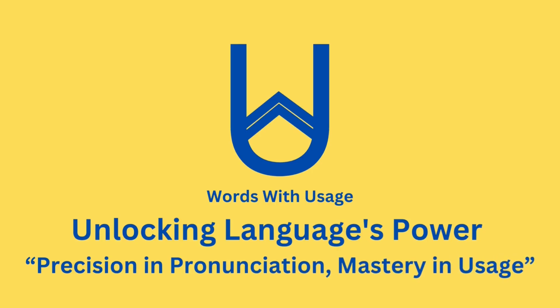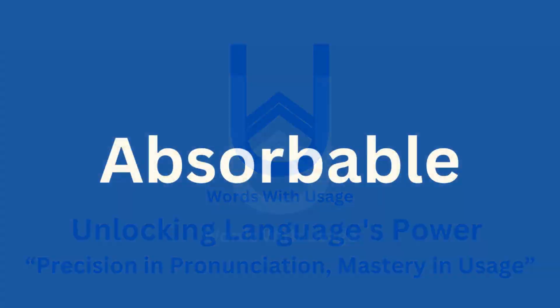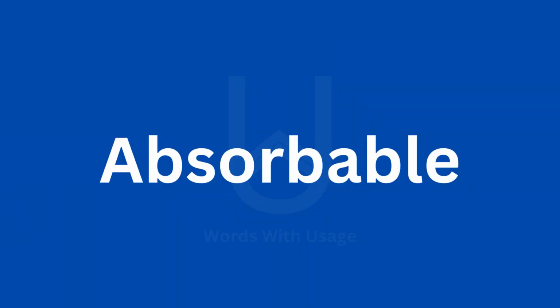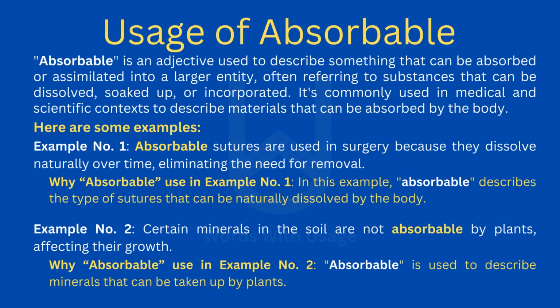In this video, the word is absorbable. Absorbable. Absorbable is an adjective used to describe something that can be absorbed or assimilated into a larger entity, often